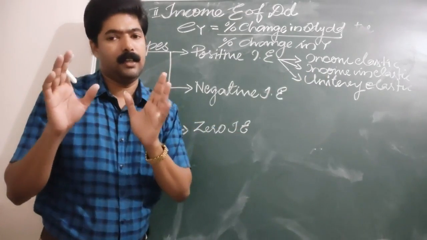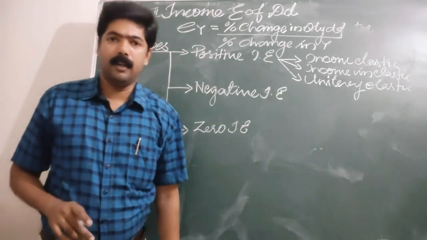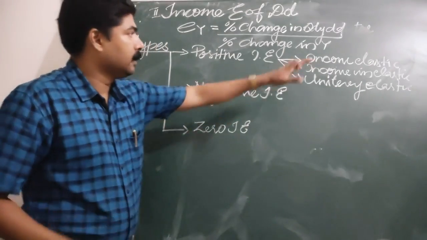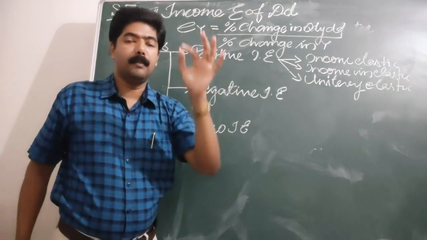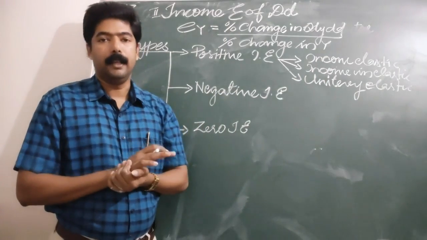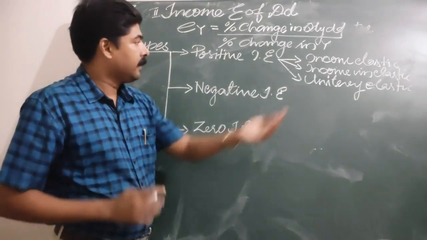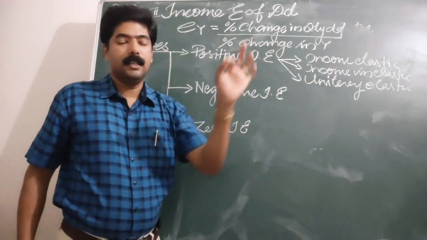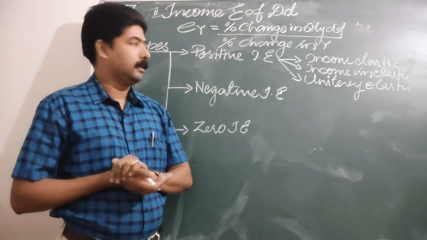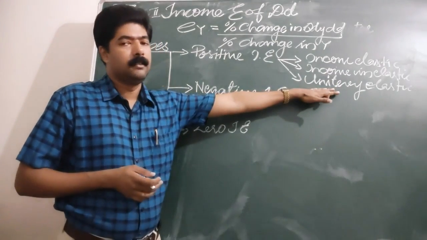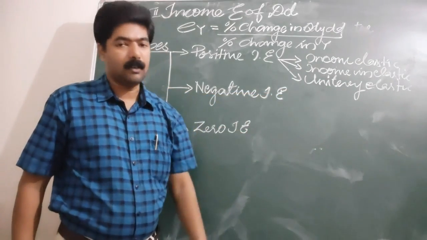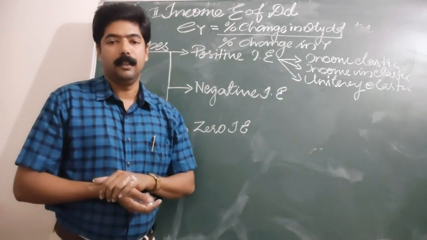Income elastic is when the percentage change in quantity demanded of a commodity is greater than the percentage change in income. That is elastic in nature. Whereas income inelastic is when the percentage change in quantity demanded is less than the percentage change in income. Unitary elastic is when there are no such changes: the percentage change in quantity demanded is equal to the percentage change in income.